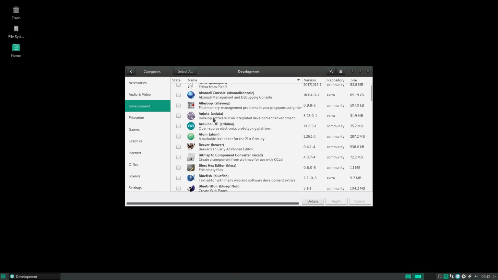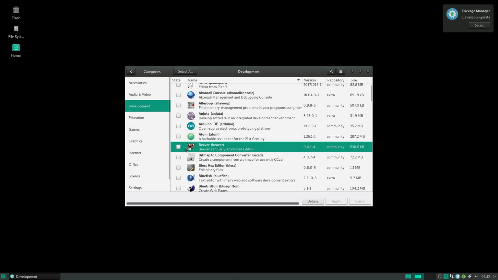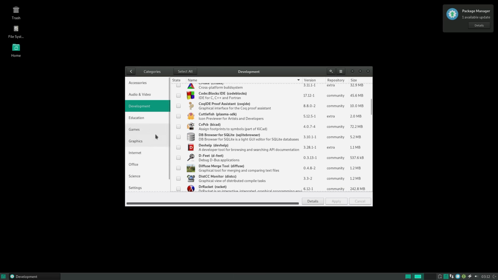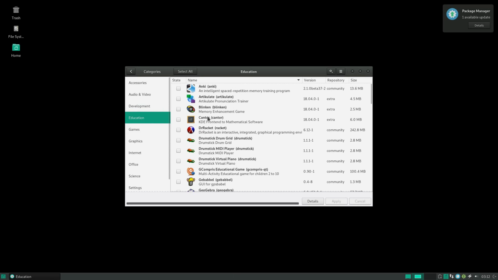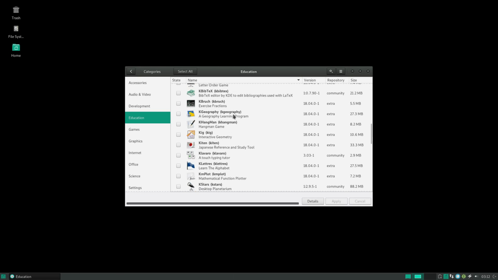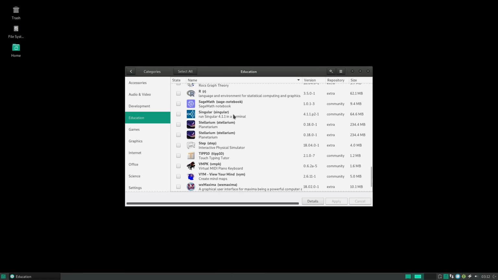And development programs, let's see. That is what it is, I suppose. Code blocks or programs for development. All right, education. Education's a good thing. We love education. There's not enough of it in this country. Stellarium. I love Stellarium. Super fan of Stellarium.